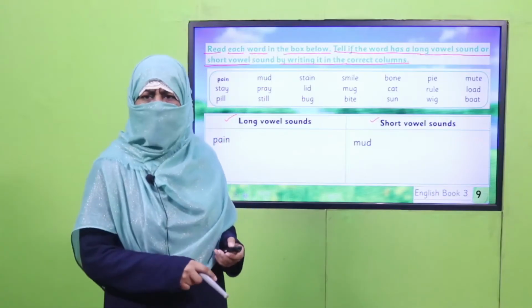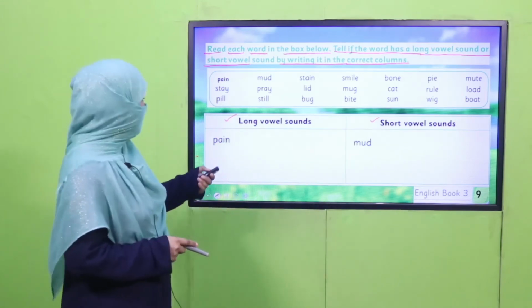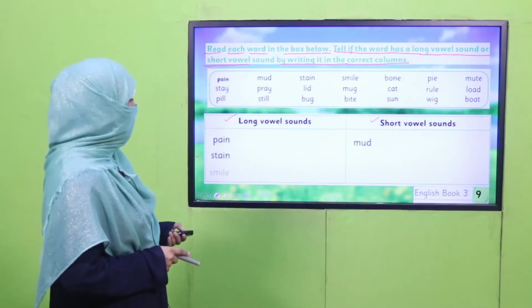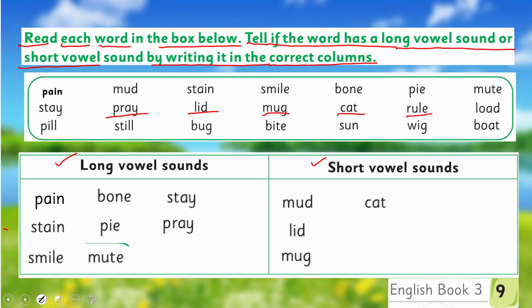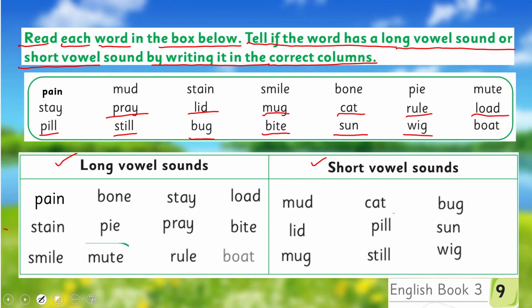Yes, my dear children, are you done with it? Okay, then check it with mine. Next word is stain, long vowel sound; smile, long; bone, long; pie, long; mute, long; stay, long; pray, long; lid, short; mug, short; cat, short; rule, long; lord, long; pill, short; still, short; bug, short; bite, long; sun, short; wig, short; and the last word is boat, that's a long vowel sound.